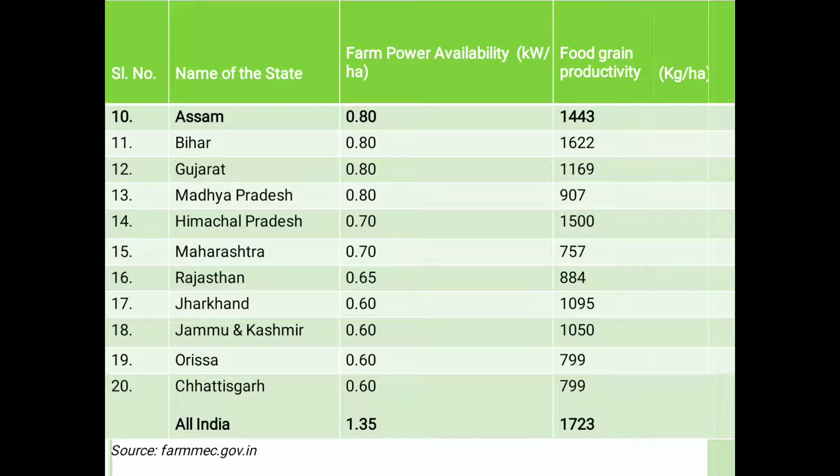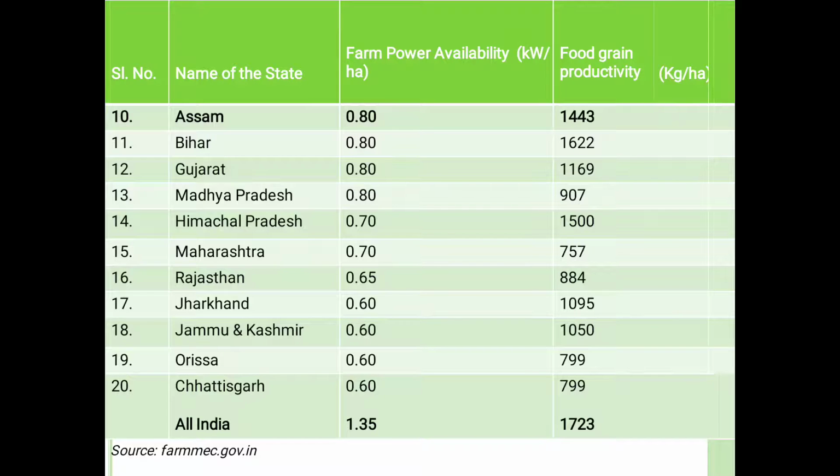Jammu and Kashmir: 0.60 and 1050 kg per hectare. Orissa: 0.60 and 799 kg per hectare. Chhattisgarh: 0.60 and 799.